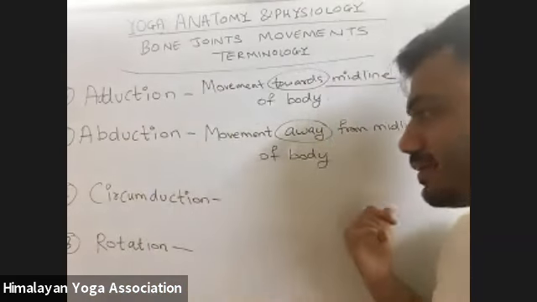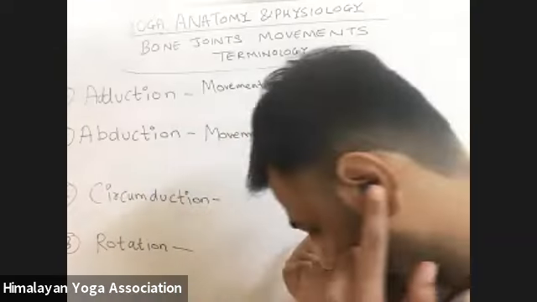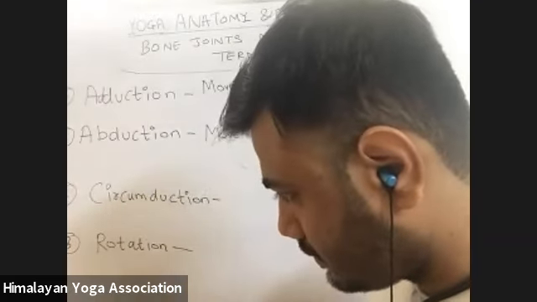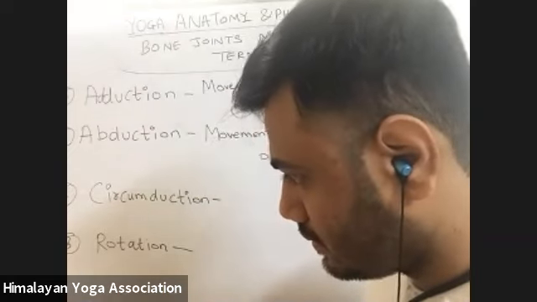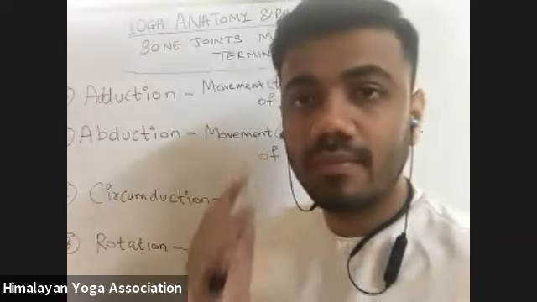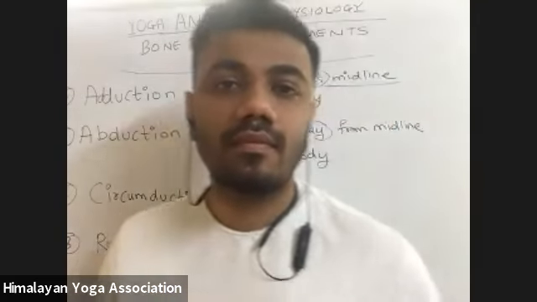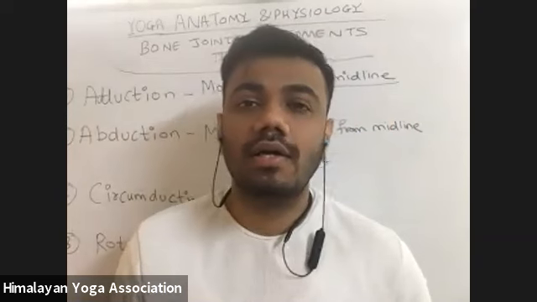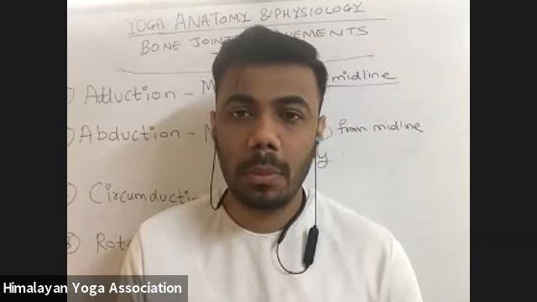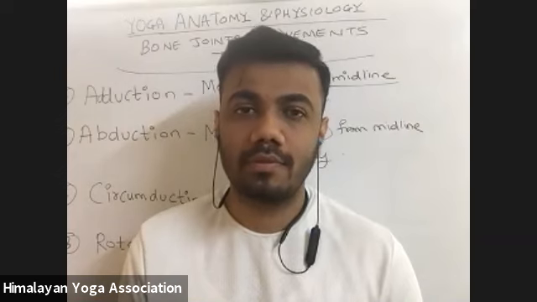Here I have not written. Yes? Sir, for rotation movement, the pivot joint of the neck, is the neck supposed to move in a complete circular motion? It is said that you should not move the neck in a complete rotation, like halfway you can go.